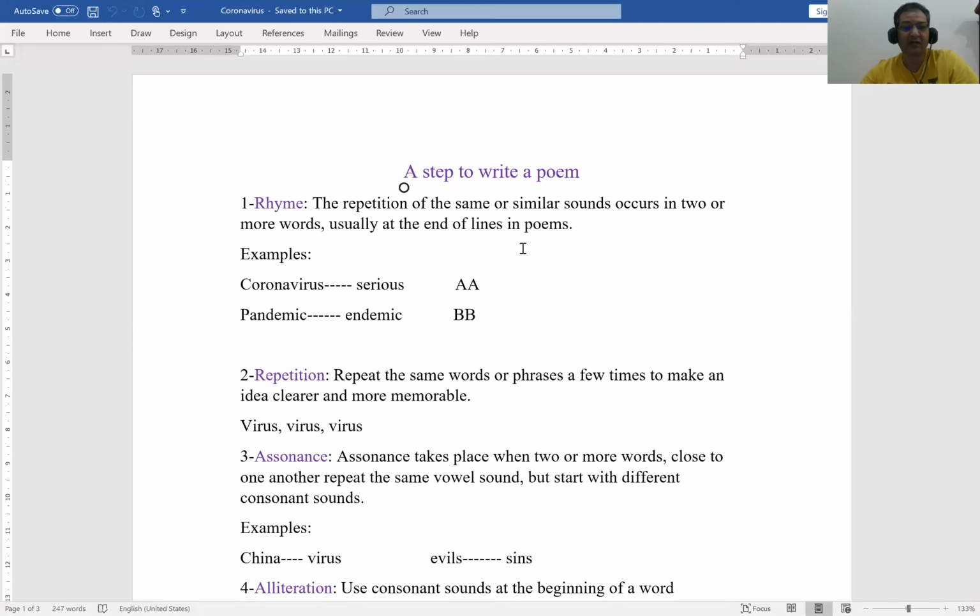I collected a lot of rhyming words such as coronavirus, serious, pandemic, endemic, and many more. Here, coronavirus and serious give you the AA. Pandemic and endemic give you the BB. This is a type of rhyming, because rhyming has different types. You can have AABB, ABAB, and different patterns. If you want to read about rhyme, you have to read more. But here in my poem, I used AABB.